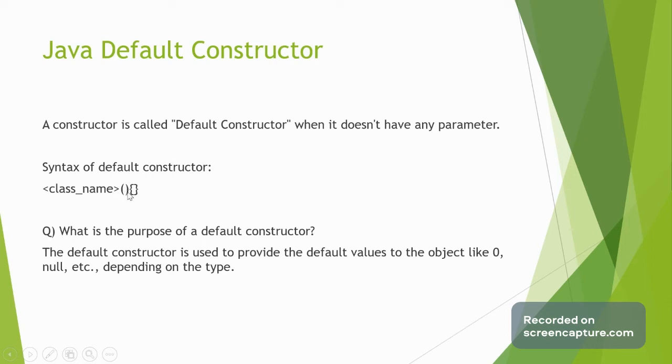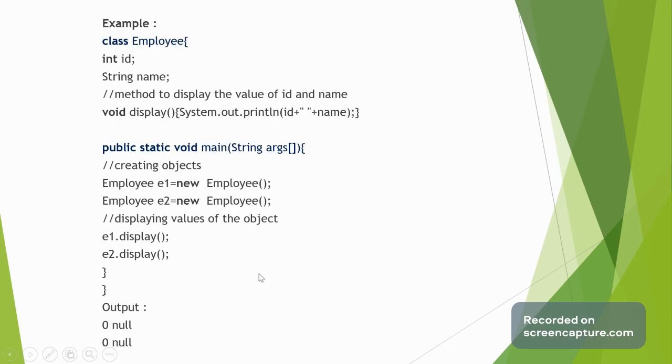Within the brackets, we don't have any parameters. That is why we call it a default constructor. The purpose of the default constructor is that it will provide default values to the object, like 0, null, etc., depending on the type of the variables.